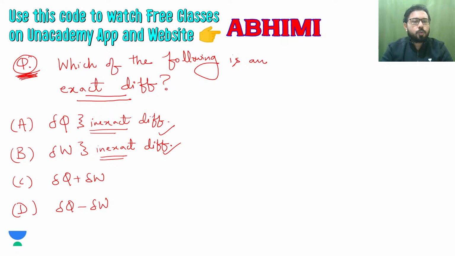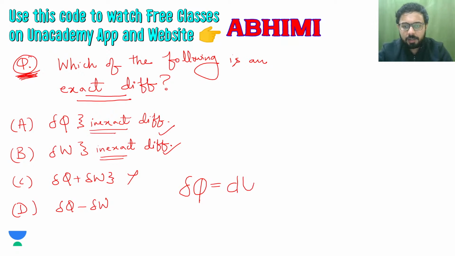Now the sum of these two inexact differentials will still be inexact, so C is also not the correct answer. And then we have del Q minus del W. What is the first law of thermodynamics stating? The first law of thermodynamics states that del Q, the heat transfer, is equal to change in internal energy plus the work done.